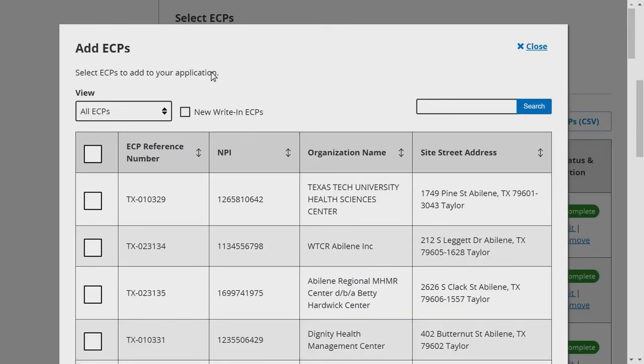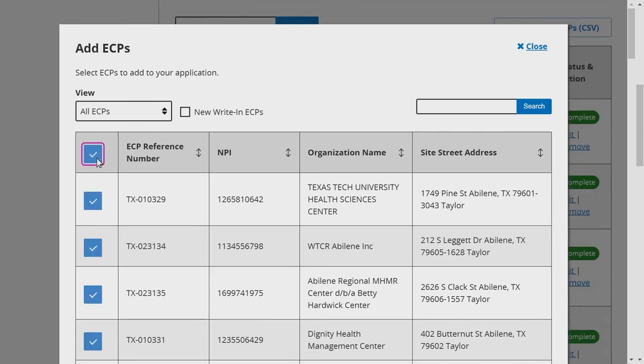To add any applicable providers, click Add ECPs in order to search for and select available ECPs. Issuers are able to view each provider's ECP reference number, NPI, organization name, and site street address. To add a provider to your application, select the checkbox to the left of the ECP reference number. To deselect a provider, select the checkbox again.